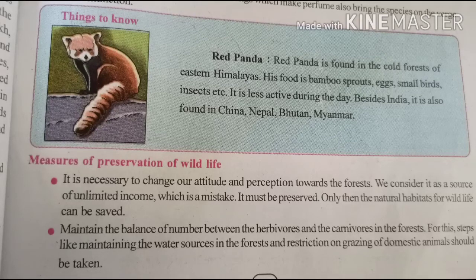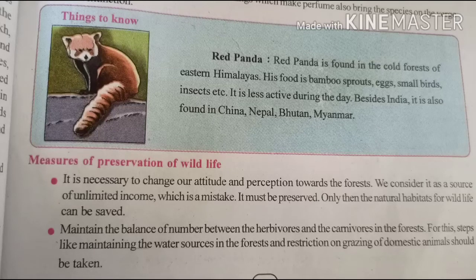Human beings consider the forest a way to earn a lot of income, and due to their developmental work animals suffer because they lose their homes. So we have to change our attitude.